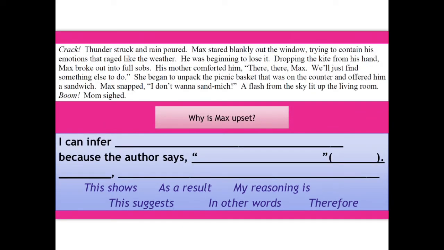Now it's your turn. Read the paragraph and answer why is Max upset. Make sure to use the stem to help you. Pause now. Let's correct. I can infer that Max wanted to play outside because the author says "dropping the kite from his hands." This suggests that Max had wanted to go outside to fly the kite.